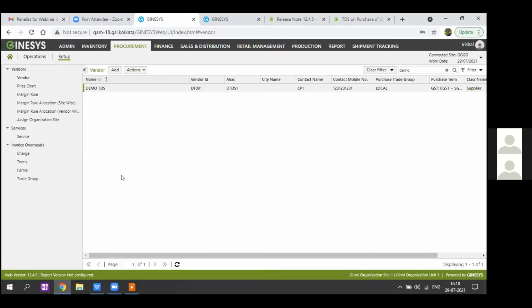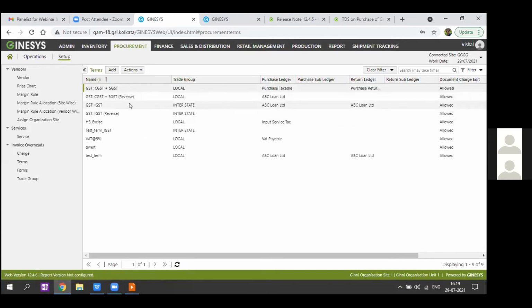Whereas it can also be set on the total bill value as the TDS applicable amount. So we have kept it open to the organizations that are deducting the TDS. If they want, they can calculate it on the gross value, that is the quantity multiplied by the rate of the items purchased. If they want, they can add up all the charges to the gross amount to calculate TDS on the net amount. So how can charges be made applicable or not? That's what we are controlling from the term master.